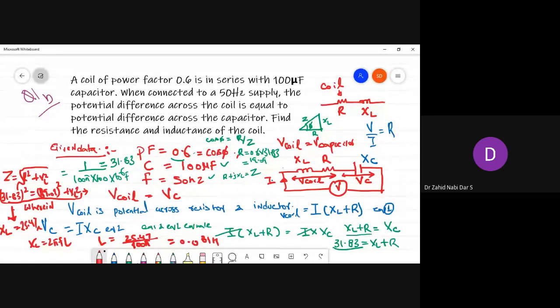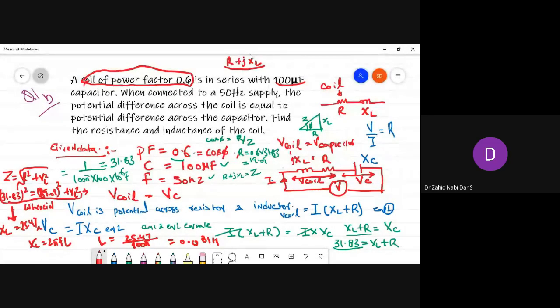Read the question. It is talking about the coil here, a coil of power factor. So it is talking about the power factor of this term, R plus JXL. R plus JXL is in series with the 100 microfarad capacitor. This coil is in series with XC.